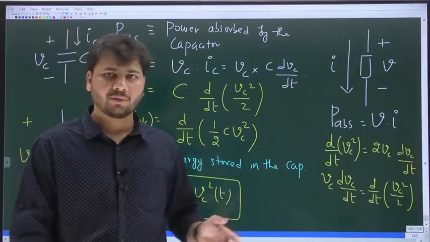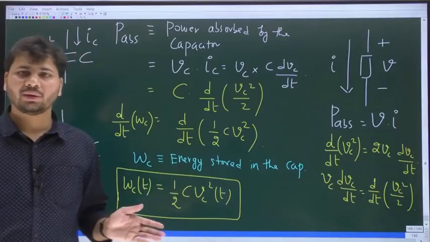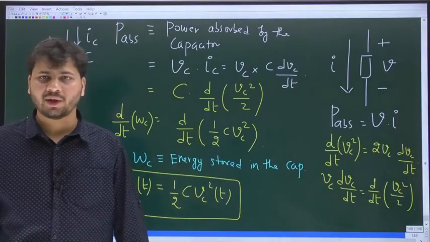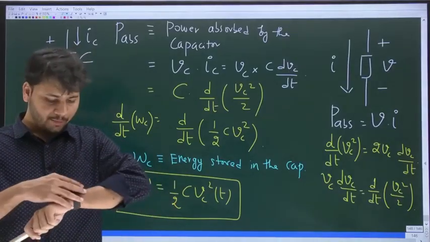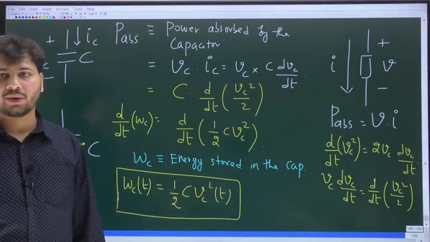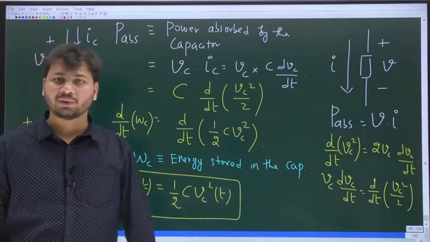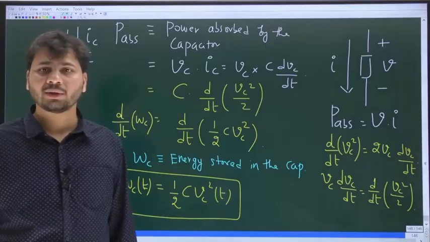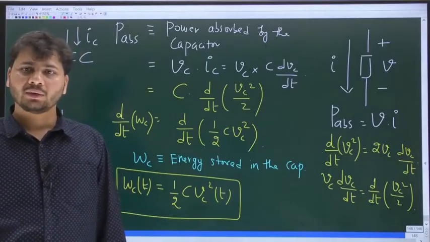And finally we found the expression for the energy stored in the capacitor as a function of the voltage drop across the capacitor. Wc stands for the energy stored in the capacitor. So Wc of t is half times C times Vc squared of t. This is pretty much the summary of our entire discussion on the capacitor.